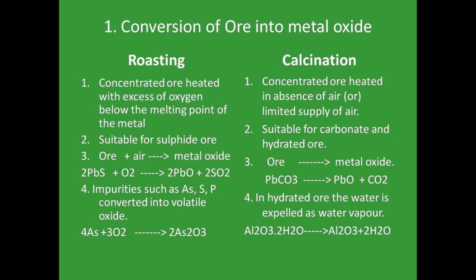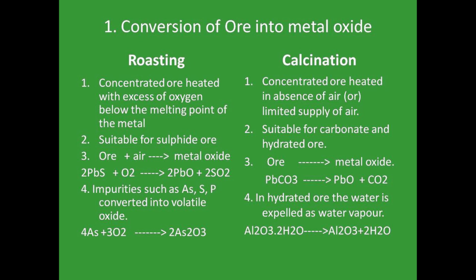Okay. And the fourth point: the impurities still present. What type of impurities? Arsenic, As, and sulfur and phosphorus. They become oxides. What type of oxide? Volatile. What is the meaning of volatile? It is an evaporable oxide. So the impurities are easily evaporated from the ore.